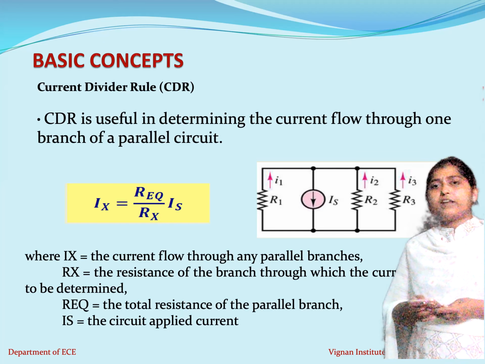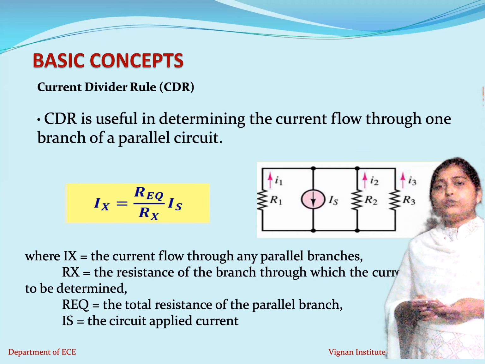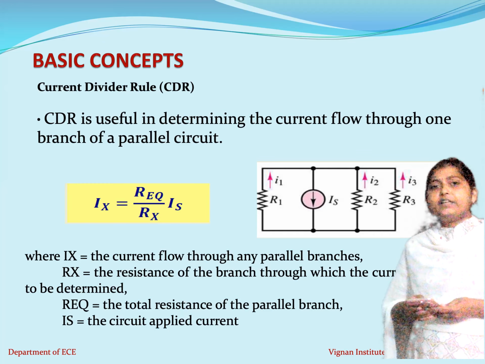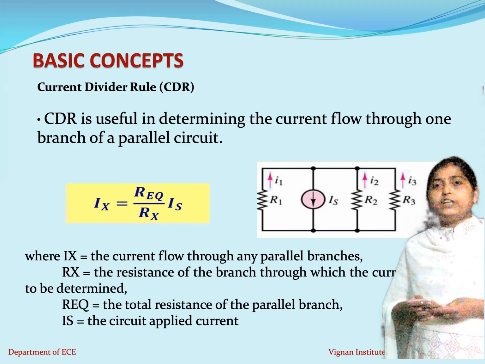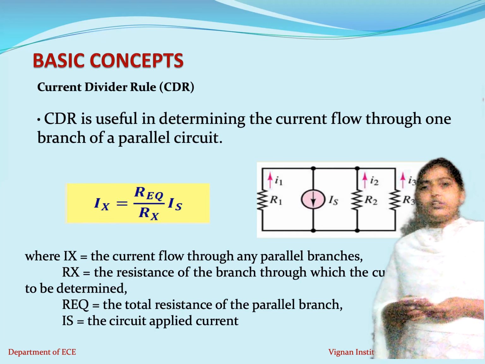It is I1, I2 or I3. So Ix is equal to the total equivalent resistance of the parallel circuit divided by Rx, into Is. This is the equation we use to calculate the current through an individual branch when resistors are connected in parallel, which is known as the current division rule.